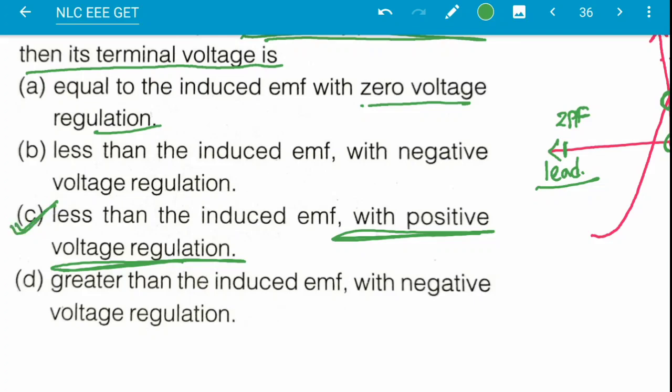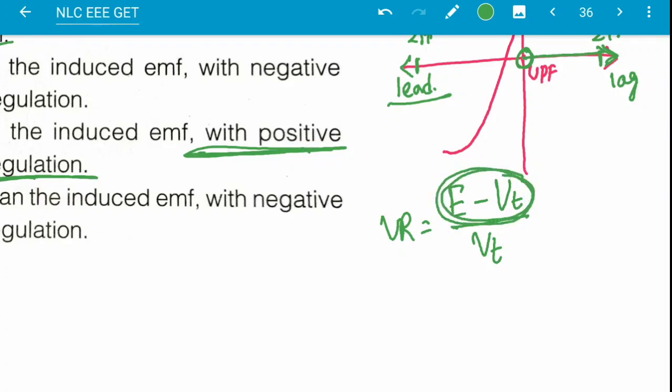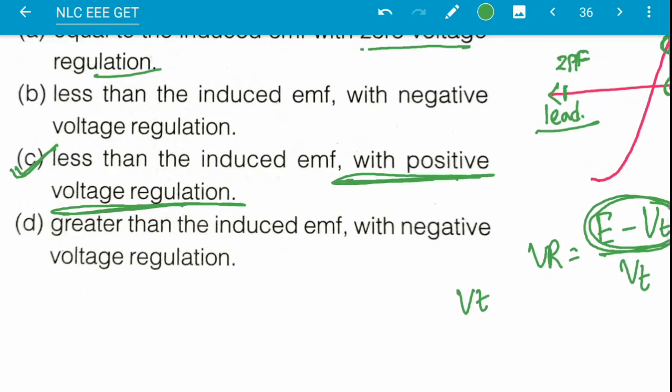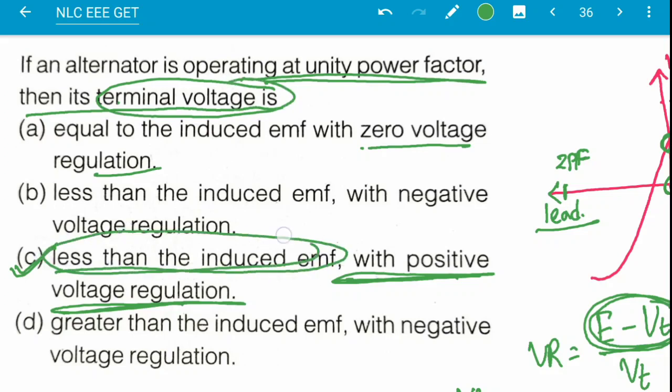What does positive voltage regulation mean? Voltage regulation is given by the excited EMF minus the terminal EMF, divided by the terminal EMF. This is positive, which means Vt is less, so the terminal voltage is less than the induced EMF.